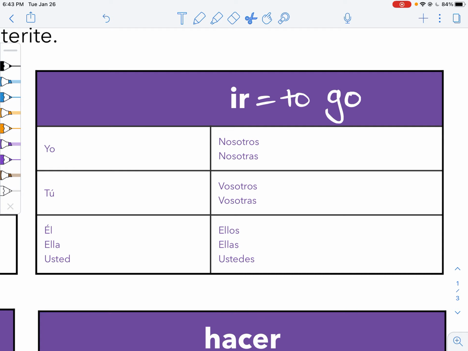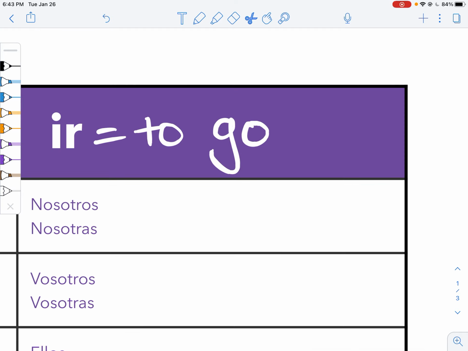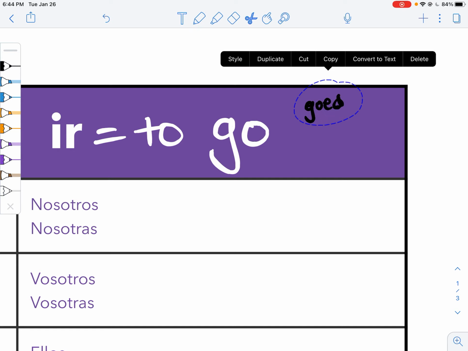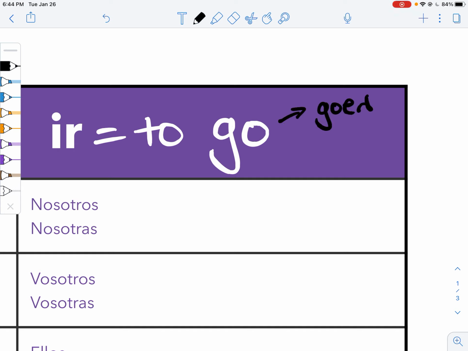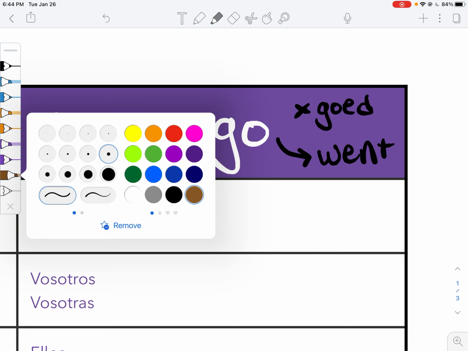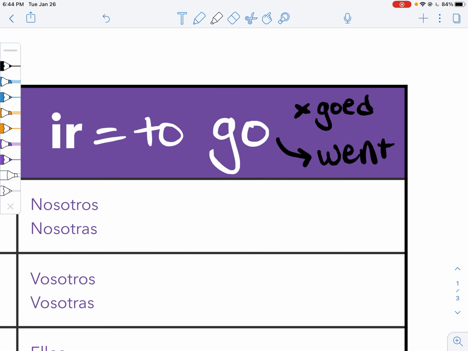But when you look at English, it does the same thing. Like we wouldn't say I goed, or he goed, or she goed. We don't do that in English. Go is also an irregular in English. Instead of saying goed, that's not it. No. Instead, we say went. I went, she went, you went, they went, okay? This is the same kind of thing, okay? So here we're talking about irregulars.